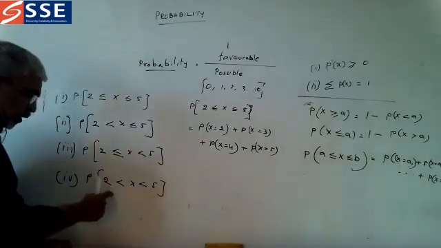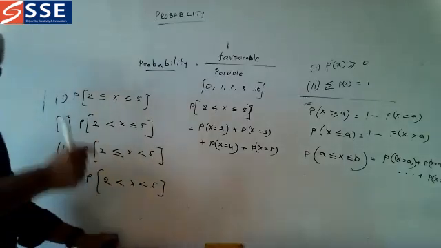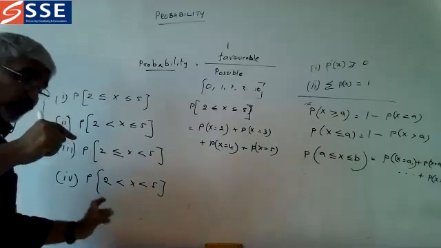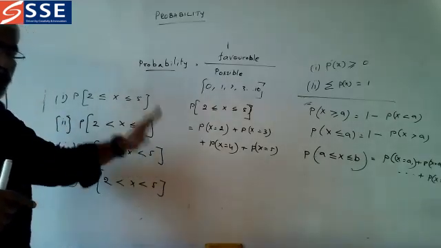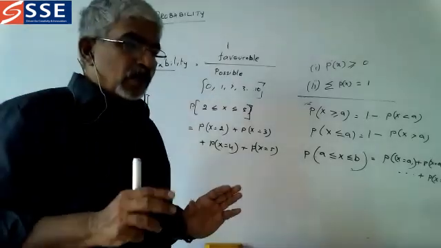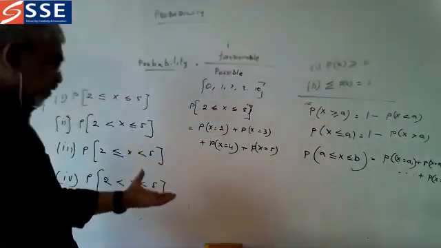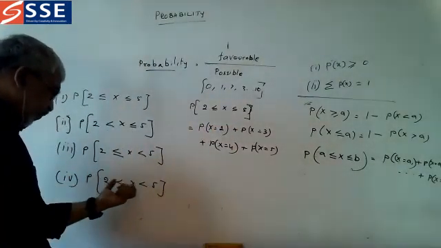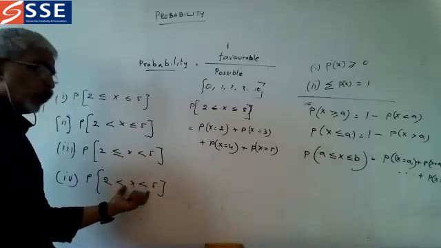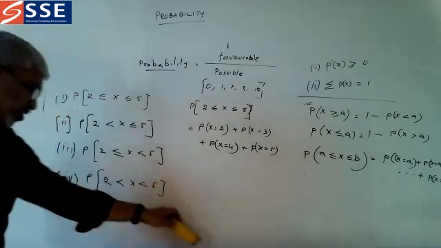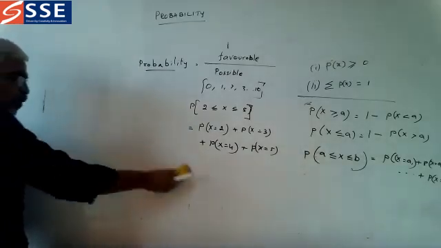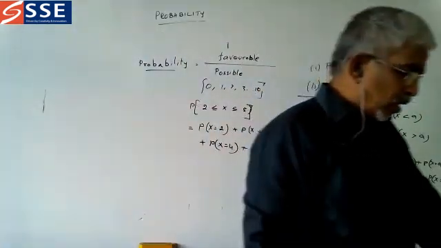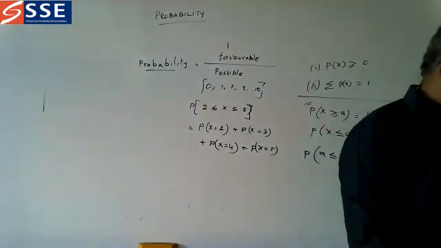But what about this one? In this case, it starts from 3, X is equal to 4, and it won't come to 5. Now we have only X is equal to 3 and 4 coming in this. So with this small introduction, all these are the basic properties of probability.